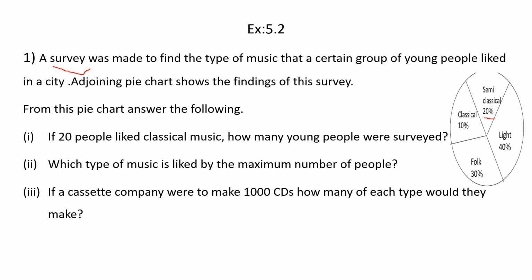Did you understand the meaning of the three questions? I'll repeat again: they were taking a survey on how many of them like the music, and they have given the data in a pie chart. Next, if 20 people like classical music, how many young people were surveyed? Some group of people were standing there. I asked many young people, and 20 said they like classical, but I don't know how many of them I asked.